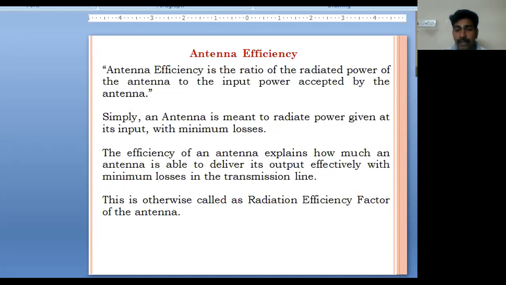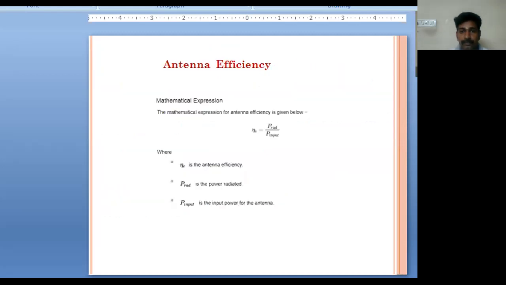Simply, an antenna is meant to radiate power given at its input with minimum losses. The efficiency of an antenna explains how effectively an antenna is able to deliver its output with minimum losses in the transmission line. It can also be called the radiation efficiency factor of the antenna.